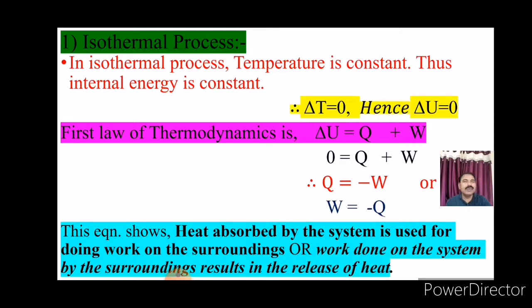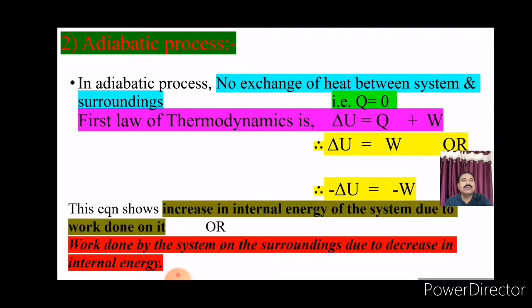Now number 2, next process, adiabatic process. In adiabatic process, there is no exchange of heat between system and surroundings. That is Q is equal to 0. The first law of thermodynamics is delta U is equal to Q plus W. Therefore, substitute the value of Q in this equation. Therefore, delta U is equal to W